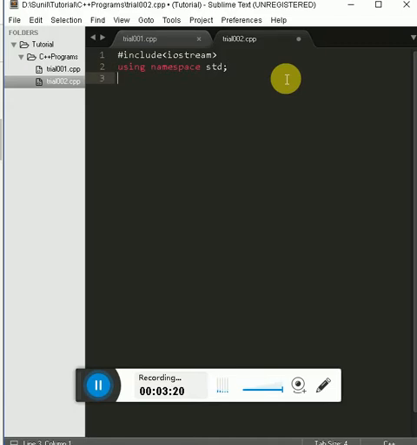Using namespace std tells the compiler to use the standard namespace. Here I'm going to write the main function, which tells the compiler where to start running from. So here I'm going to write cout hello world.